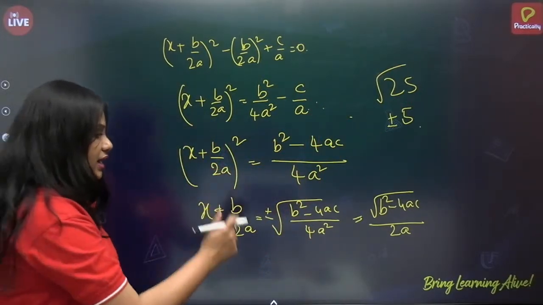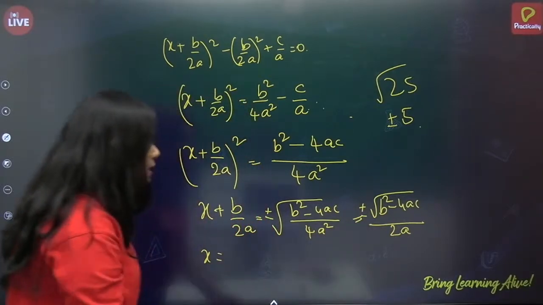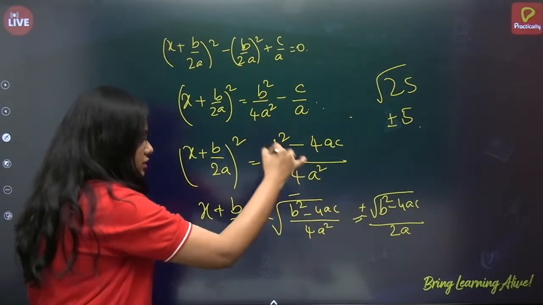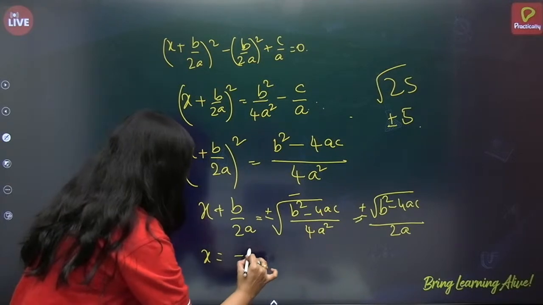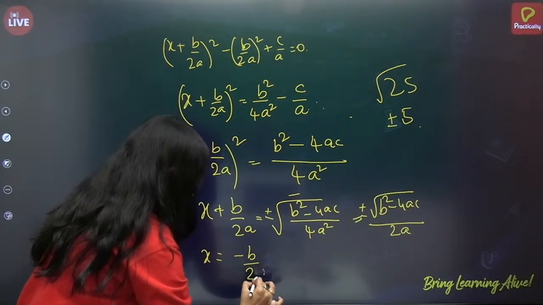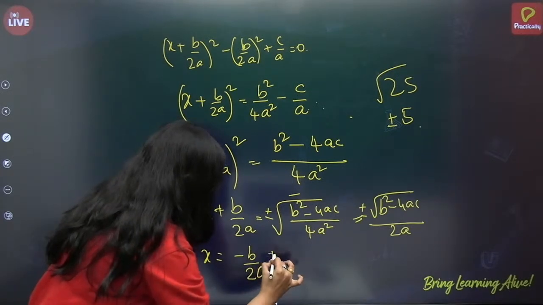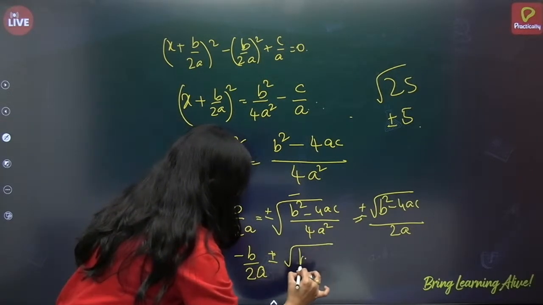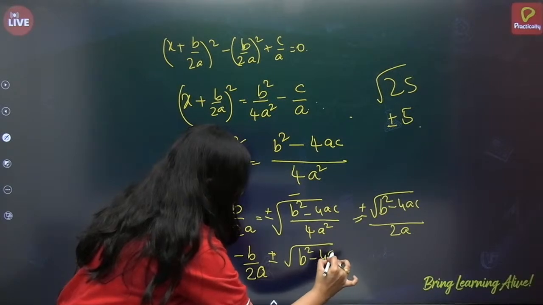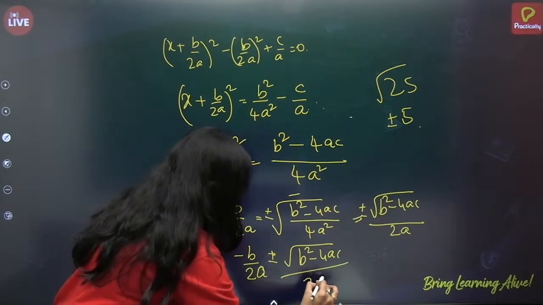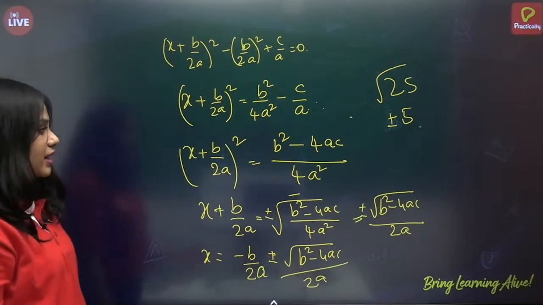Same thing we have taken in this, plus or minus under root this. Now, x is equal to minus b by 2a plus or minus under root (b square minus 4ac) by 2a. 2a denominator is same.